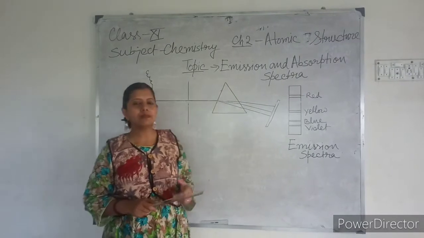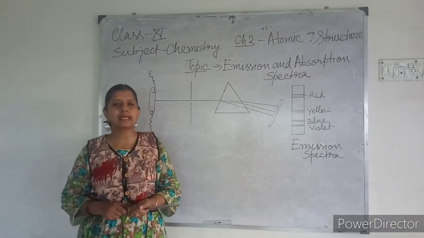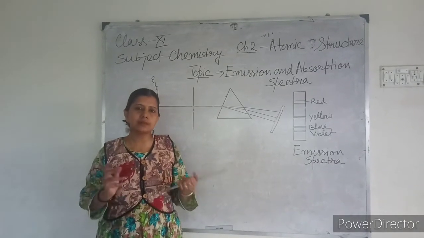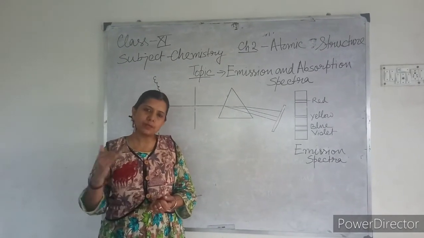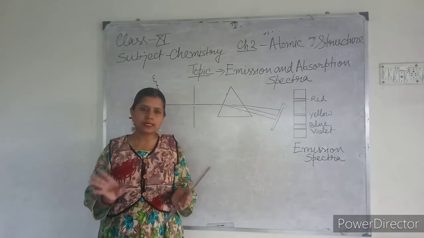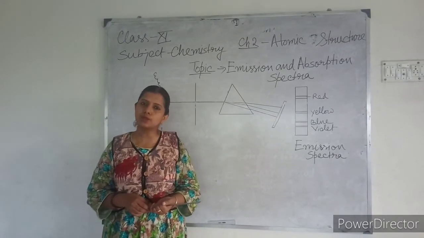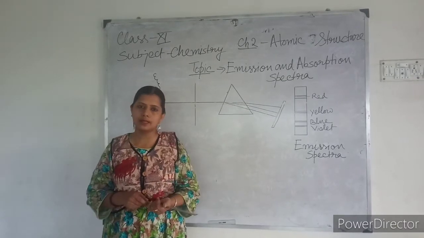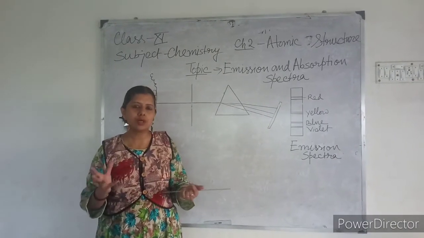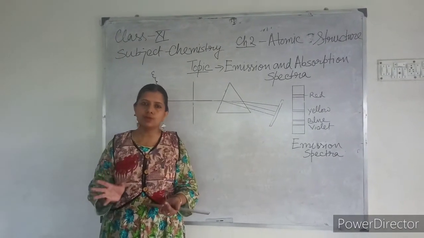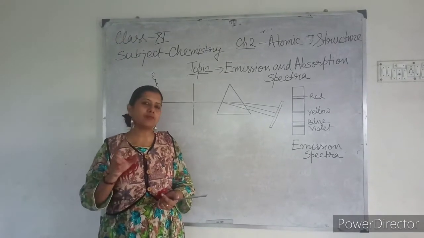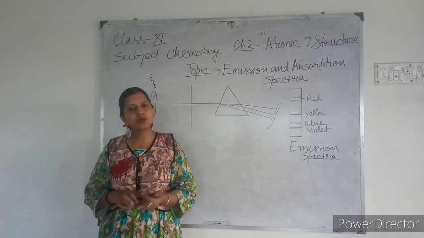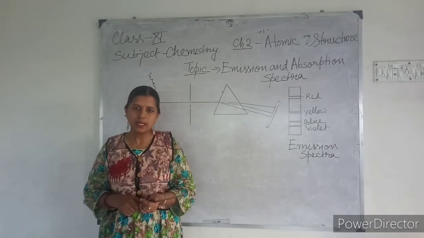Now, what do you mean by spectrum? In class 10 you have learned that when light rays, that is visible light, white light, passes through the prism, it spreads into 7 colors. That is VIBGYOR. 7 colors are there, you know it. So the splitting of white light into 7 colors is called spectrum. You are very familiar with this.